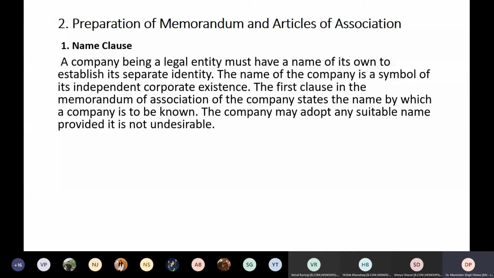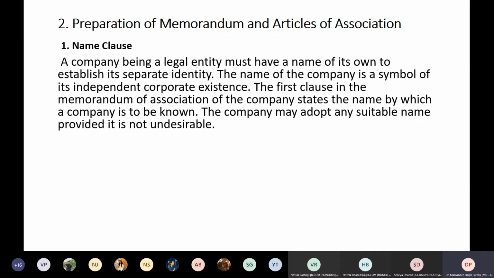So the first step which we have studied in the formation of the company is to have the name. So for having the name, what is to be done? You have to search the name for name availability, and it should not be misleading. It should not be such that it is against the law, and it has to be within the law itself.